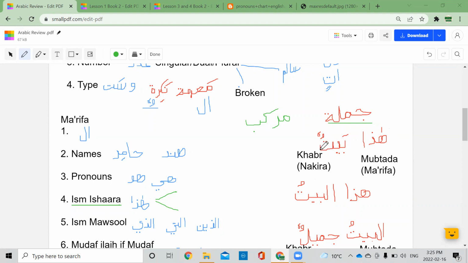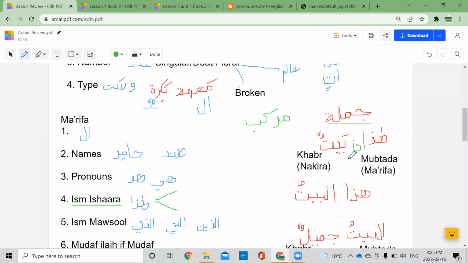Baytun is nakira. Why is it nakira? Because of the tanween. That's correct. So the khabar is the news, literally the news about your ma'rifa, about your mubtada, and it will always be nakira. It will always have tanween. Okay. Hada baytun. When we translate it in English, the translation will be this is a house. So there's a word that's added here. This is a house.